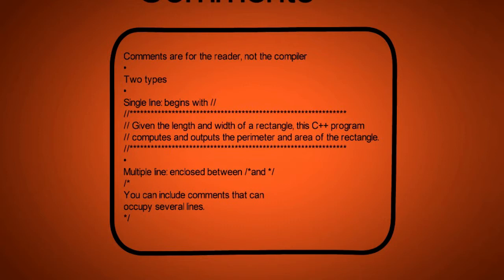What are comments? Program comments are explanatory statements that you can include in the C++ code. Comments are for the reader, not the compiler. Two types of comments are single-line comments and multiple-line comments. Single-line comments begin with a double forward slash. Multiple-line comments are enclosed between forward slash asterisk and asterisk forward slash. You can include comments that occupy several lines.